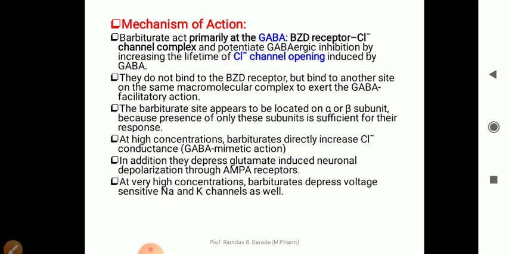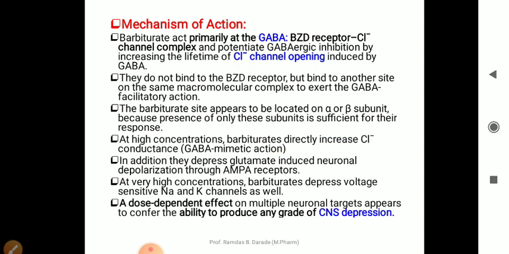At a very high concentration, barbiturate depresses voltage sensitive sodium and potassium channels as well, but not at normal concentration. A dose-dependent effect on multiple neuronal targets appears to confer the ability to produce any grade of CNS depression. Okay, so barbiturates have such a potential, but it is a dose-dependent phenomenon.